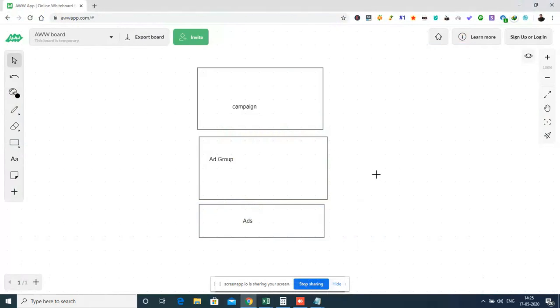Cool. So this is how the Google Ads platform works. It has been divided into three categories. One is campaign, the second one is ad groups, and the third one is ads.